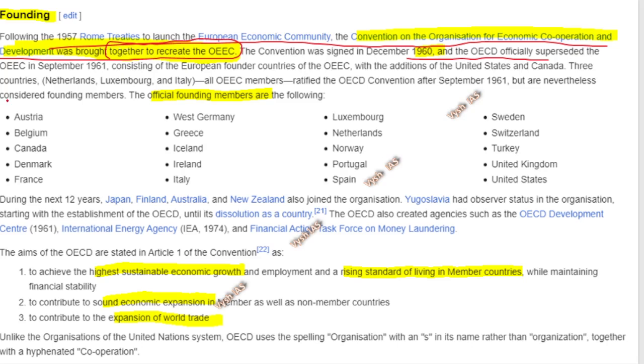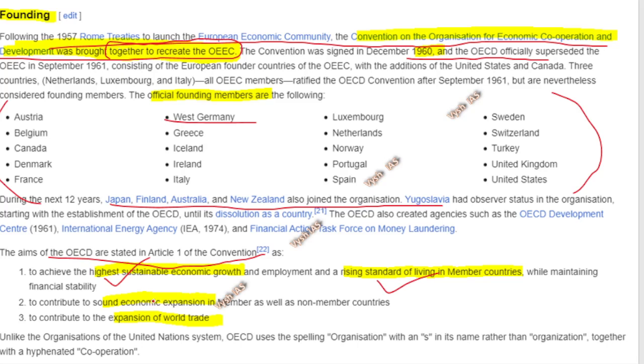Okay, so at that time the founding members are these. You can see West Germany and all is there. Not Germany, West Germany. This kind of countries came together, and then in the next few years, as I showed you, Australia, New Zealand, Yugoslavia, everybody came and joined. They have these aims also written under Article 1: sustainable economic growth, raising the standard of living of the people, economic expansion, expanding world trade. All these things are part of the OECD agenda.